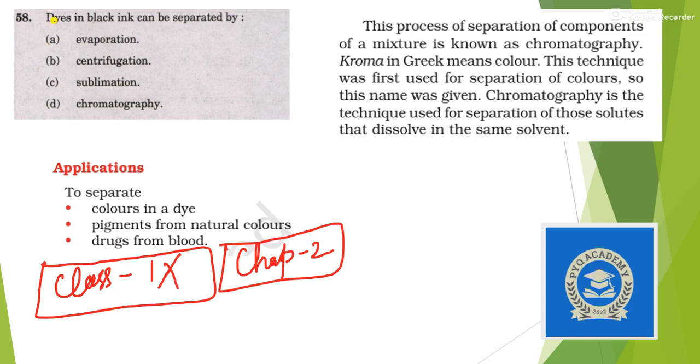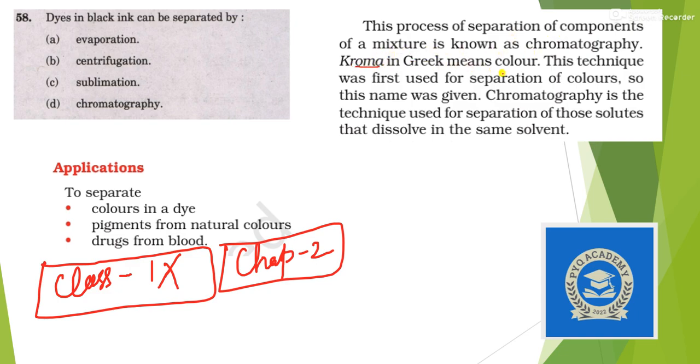Next question, dyes in black ink can be separated by. So generally the color pigments are separated by a method known as chromatography. It is given in the NCERT of class 9 chapter 2. This process of separation of components of a mixture is known as chromatography.